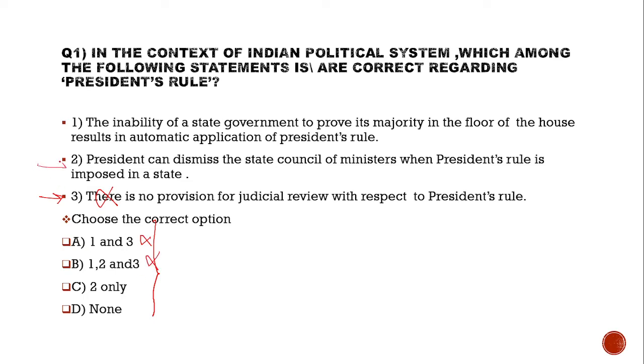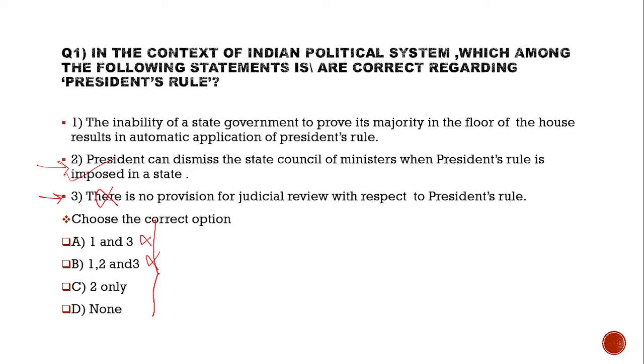Look at statement 2. The President can dismiss the State Council of Ministers when presidential rule is imposed in a state. This statement is true. See, the President acquires the following extraordinary powers when presidential rule is imposed in a state. He can take up the functions of the state government and powers vested in the governor or any other executive authority in a state.